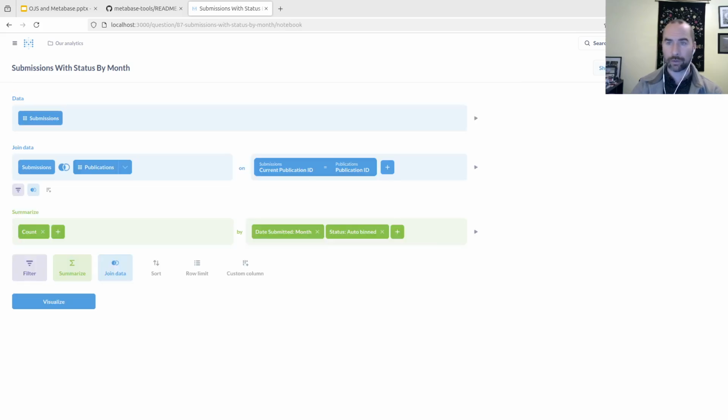In fact, they can show the editor, they can tweak it, they can save it as a new version, they can modify the visualization, they can do whatever they want. So that should give a tool set for you to be able to give your journal managers access to explore the data, to have a preset list of queries that they can work with, visualizations, and have them then go off on their own and answer their own data questions.